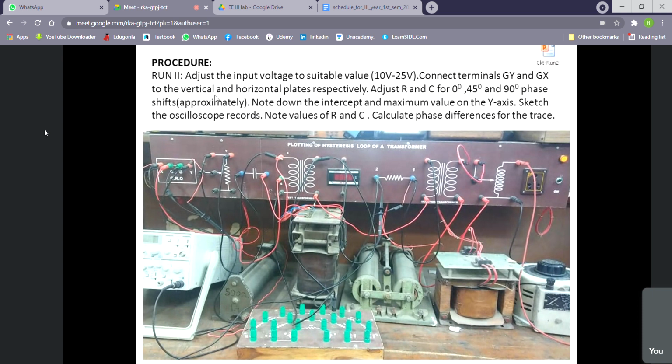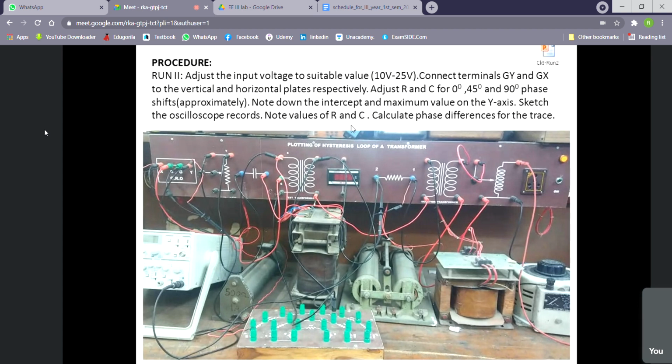Then apply it to the vertical and horizontal plates respectively. Adjust R and C so that we can get 0, 45 and 90 degrees. In our experiment, there is no scope to adjust C. We are adjusting only the R. Note down the intercept and maximum value of the y-axis, sketch the oscilloscope records, and note the value of R and C.